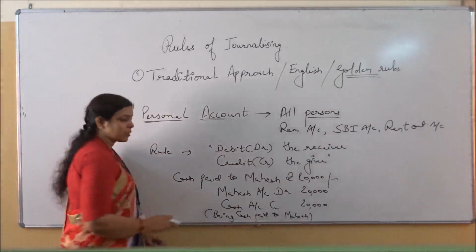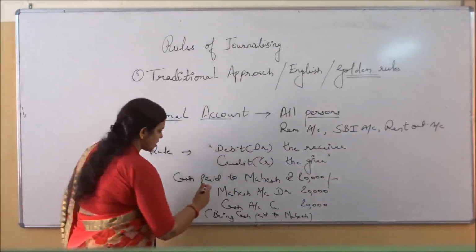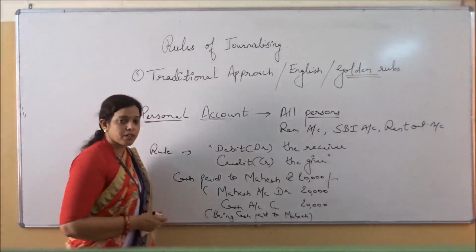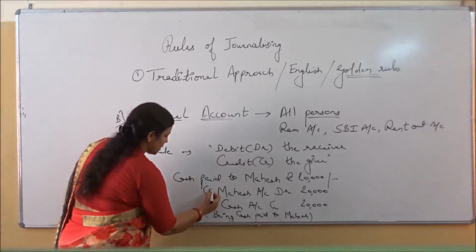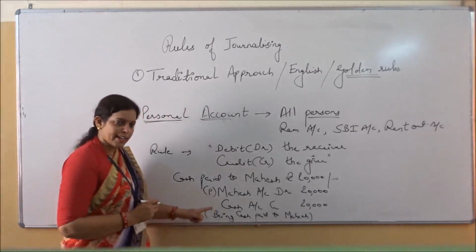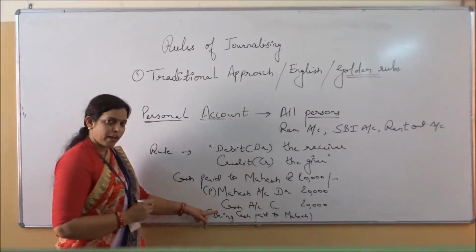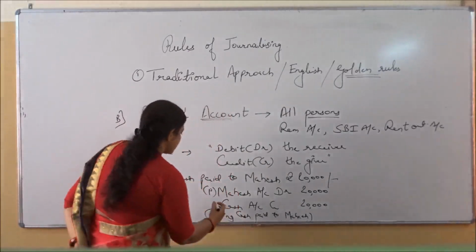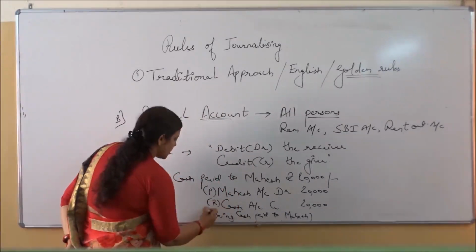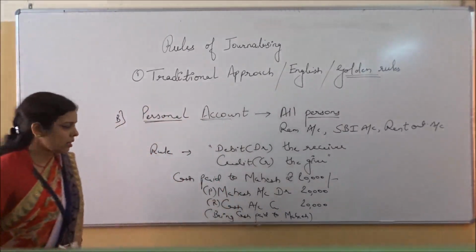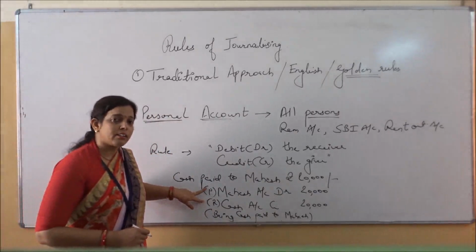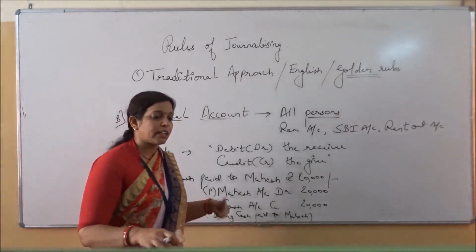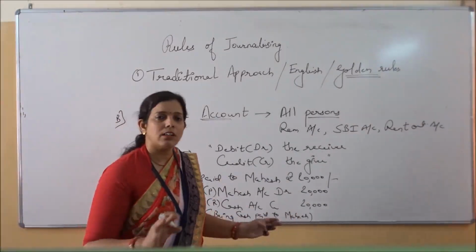Now when it comes to the type of account, what is the type of Mahesh? Since Mahesh is a person, the type will be P, personal. And cash, it's not cash at bank, it's normal cash, so the type is real, as we have seen in the previous account. Cash will be R. You do not need to write this when writing the journal entry.